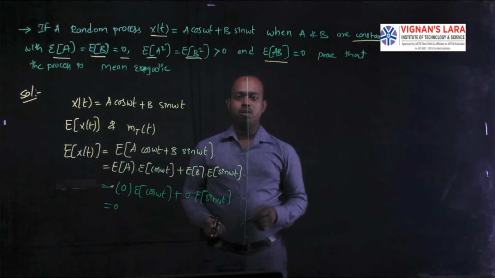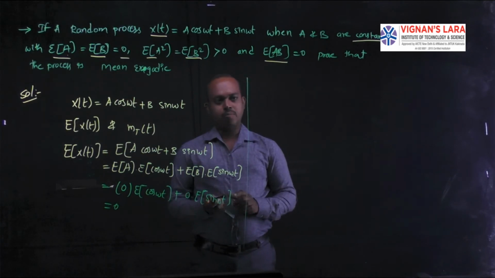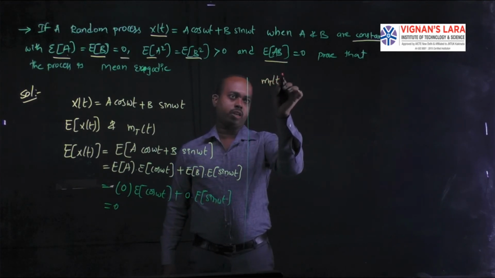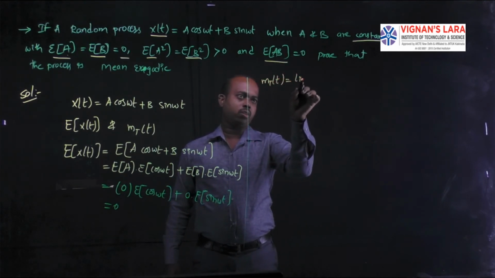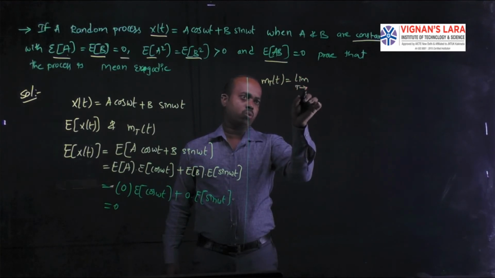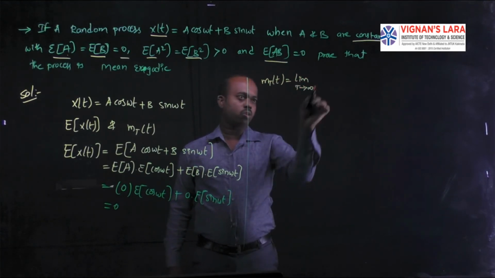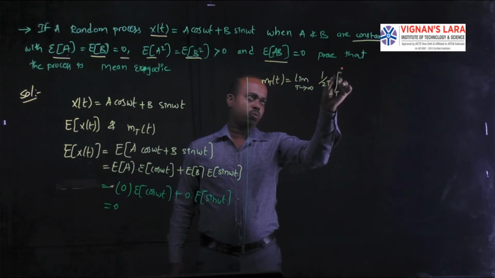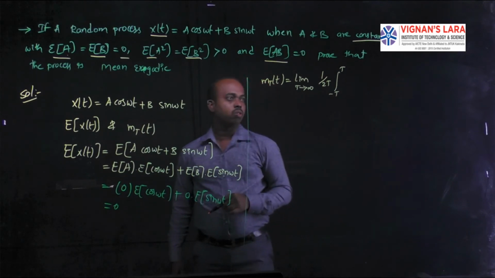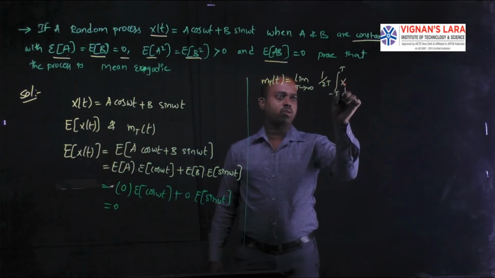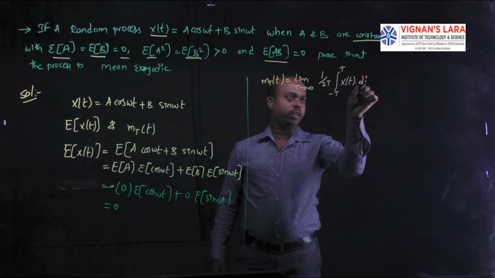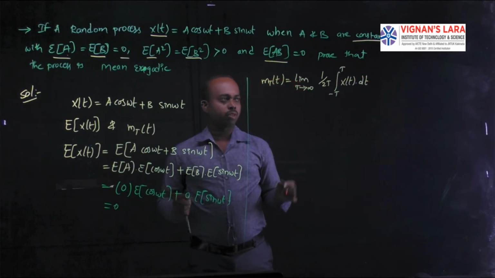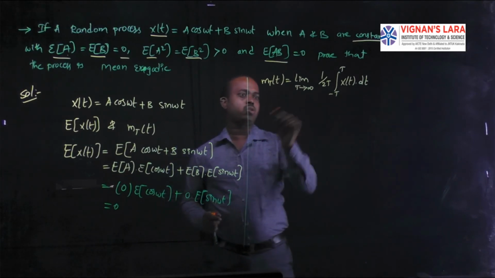The time average formula is m_t of t equal to limit T tends to infinity, 1 by 2T integral from minus T to plus T of the random process x of t into dt. We have to make the integration with respect to time. This is the formula we are having. We just have to see the formula.